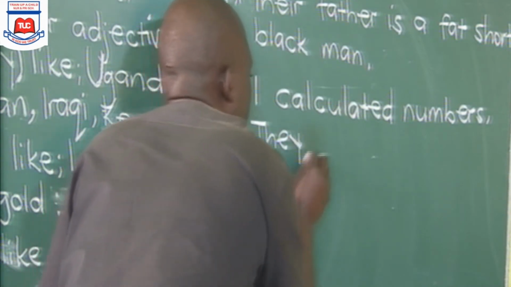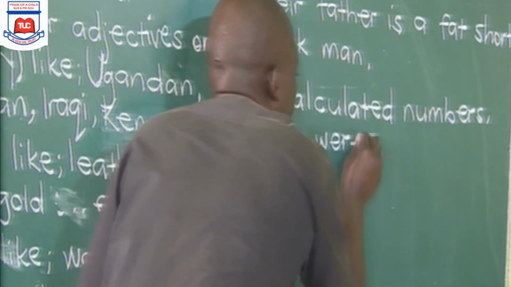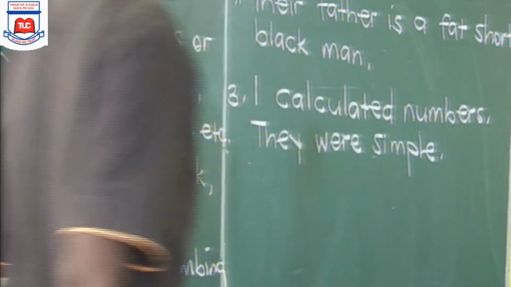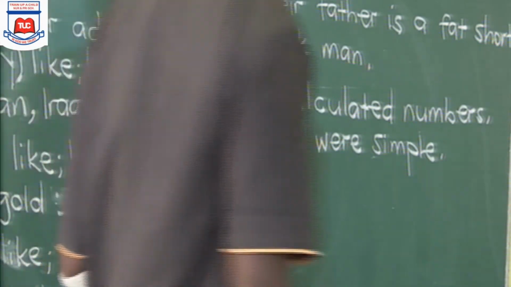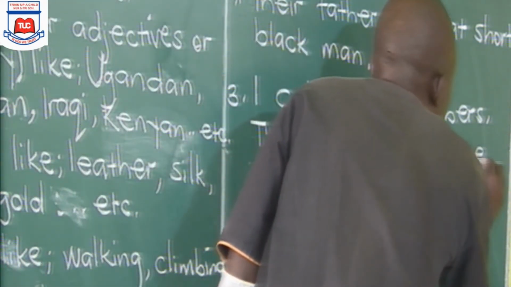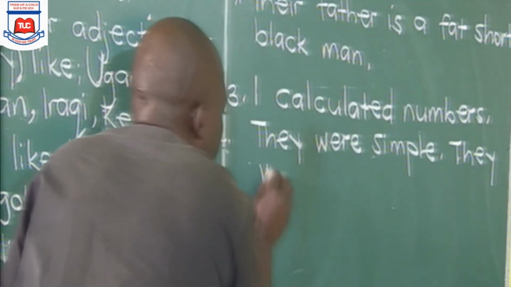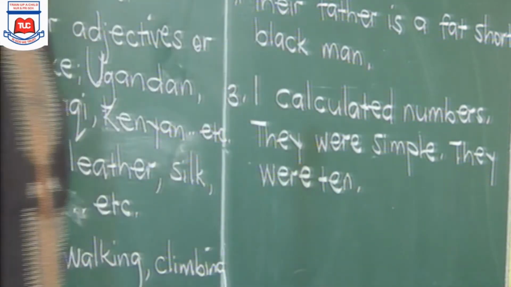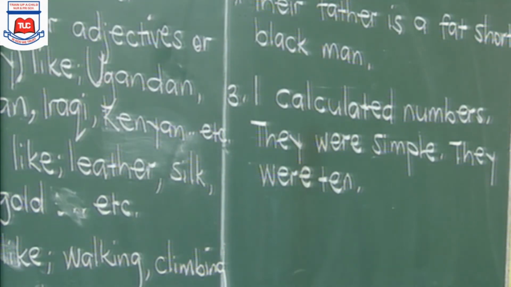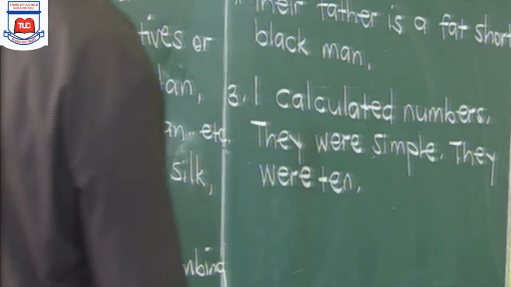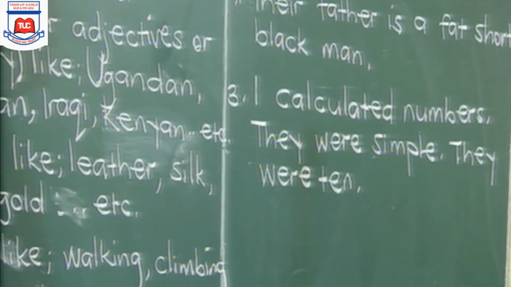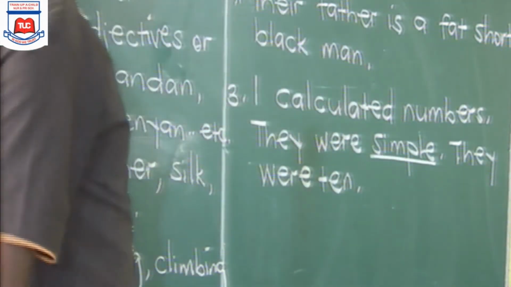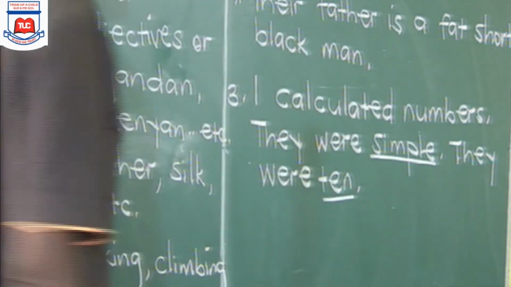They were 10. So we need to put these adjectives in their correct positions. But first of all, we have to identify them. I calculated the numbers. They were simple. Which type of adjective? And they were 10.